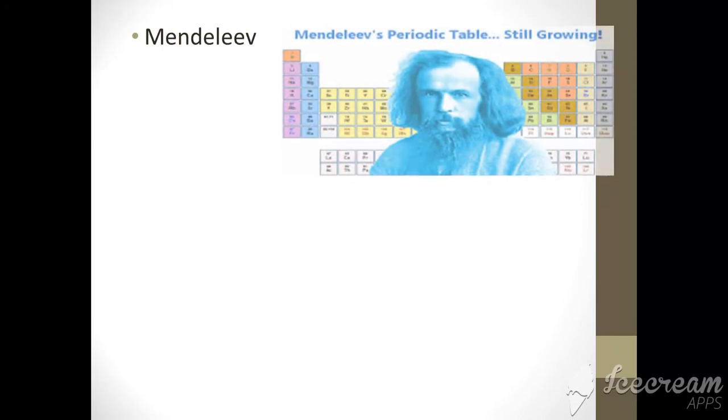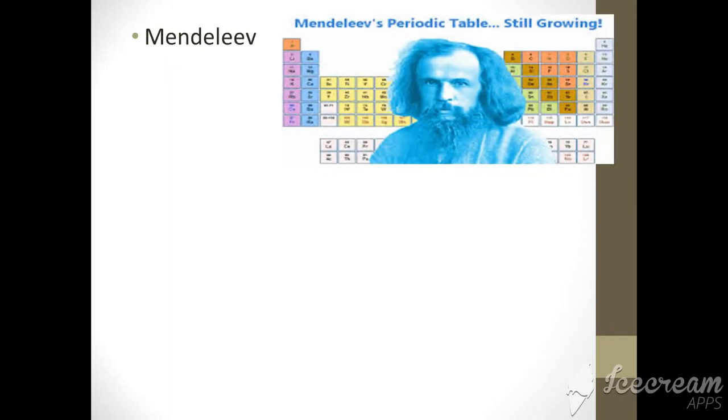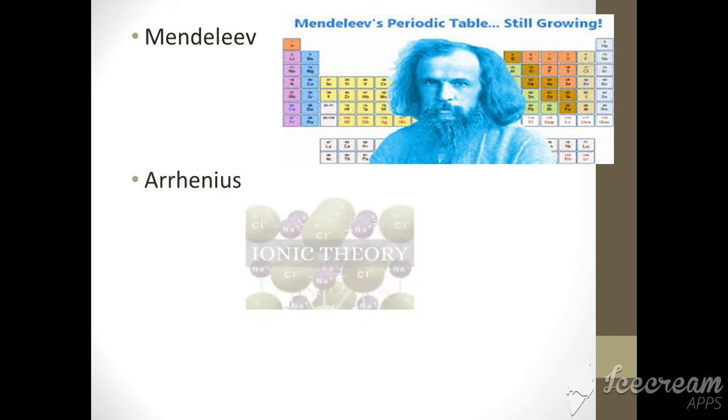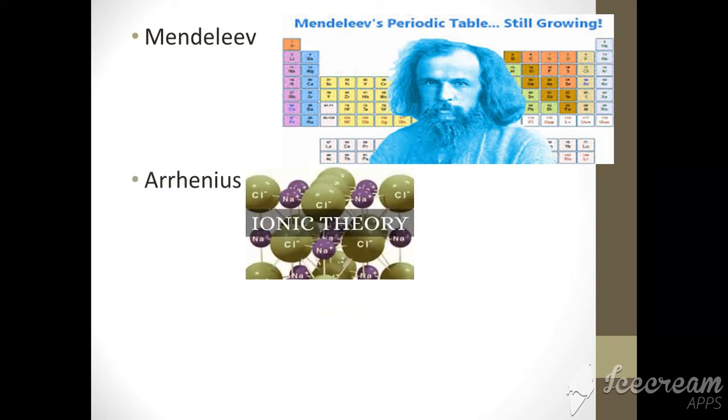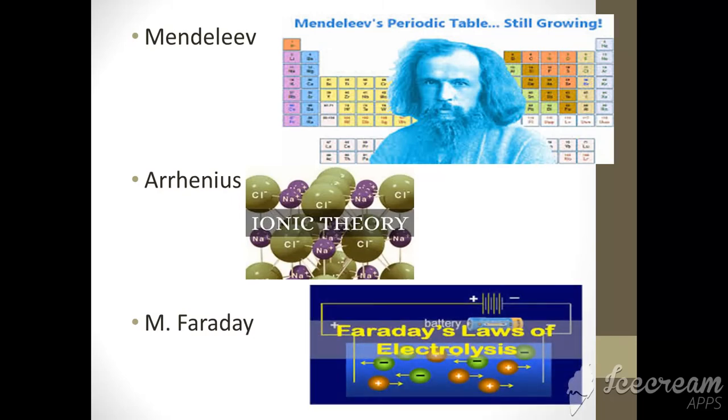Mendeleev. What you have seen in the first picture in today's class, that was the periodic table. So Mendeleev is very famous because of his periodic arrangement. He made this table. Arrhenius gave the ionic theory of acids and bases, and inshallah you are going to study it in chapter number 9 in detail. M. Faraday gave laws of electrolysis. In chapter 8 inshallah you will study laws of electrolysis in detail.